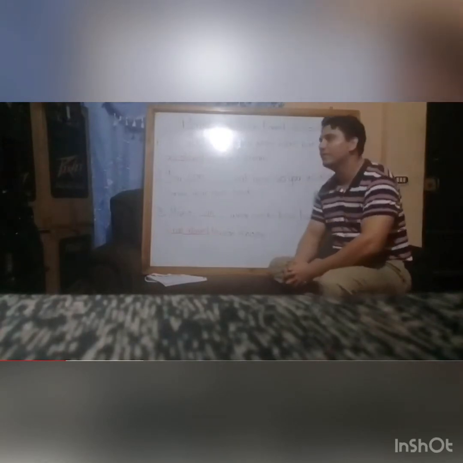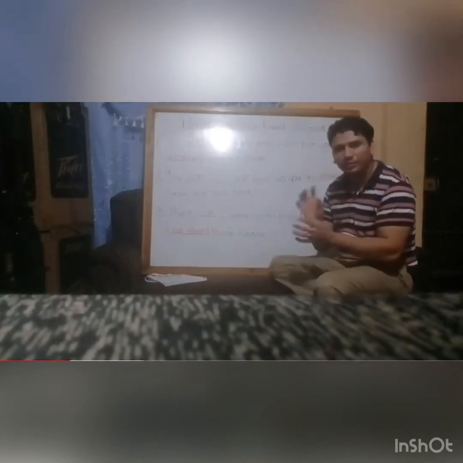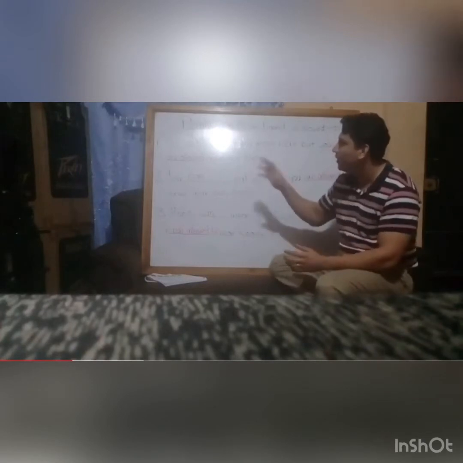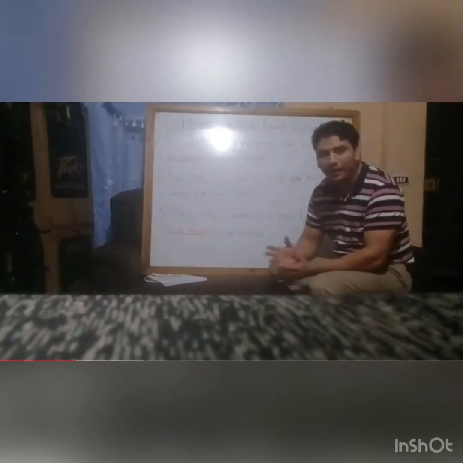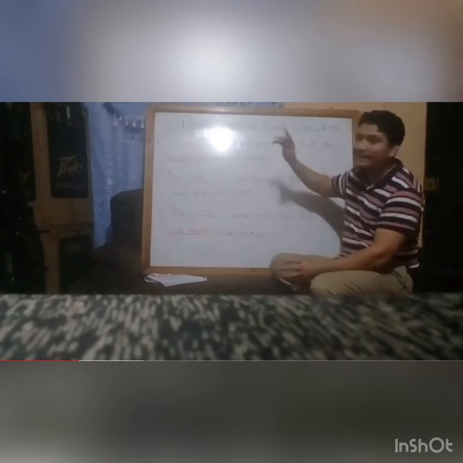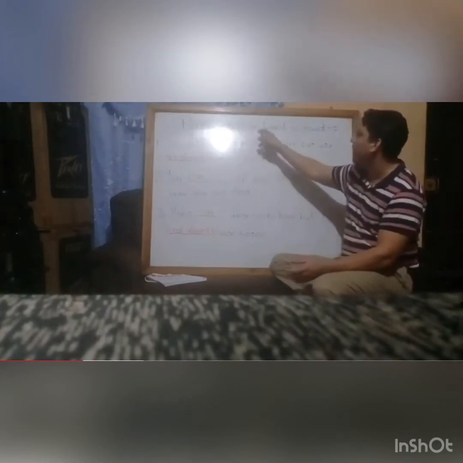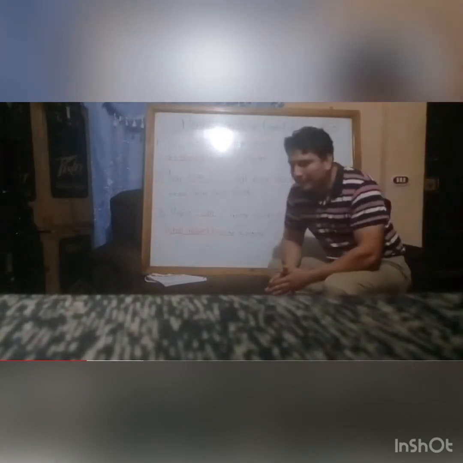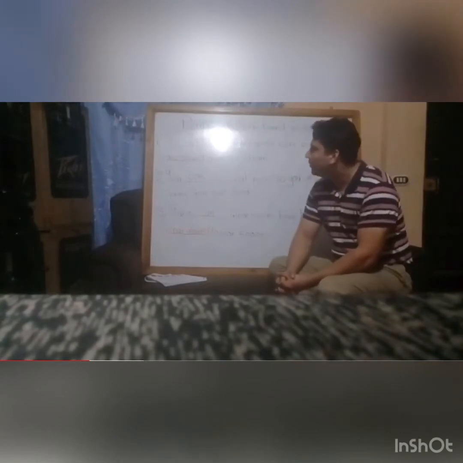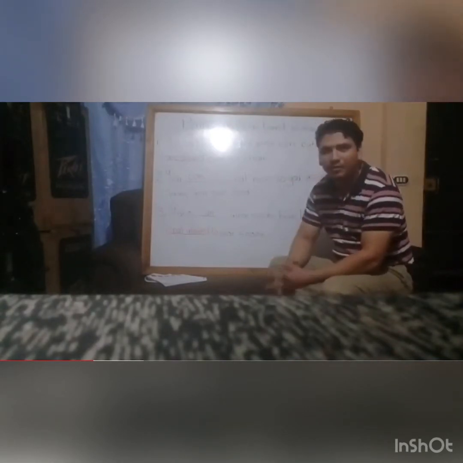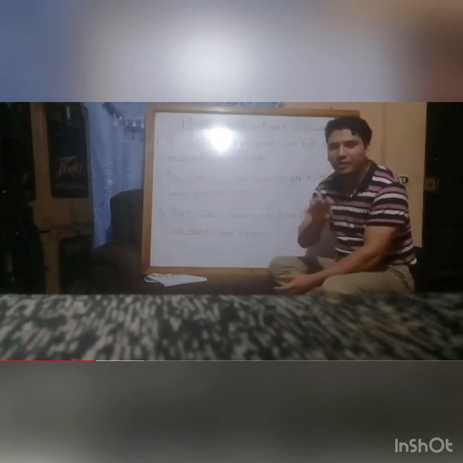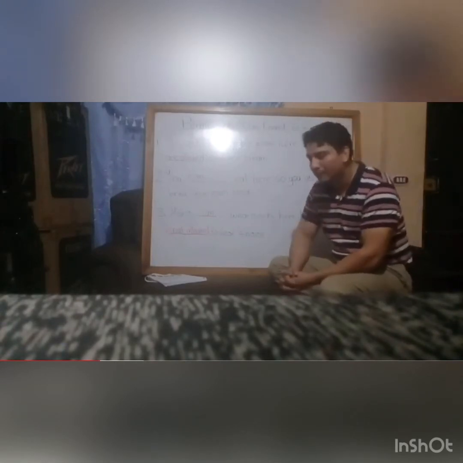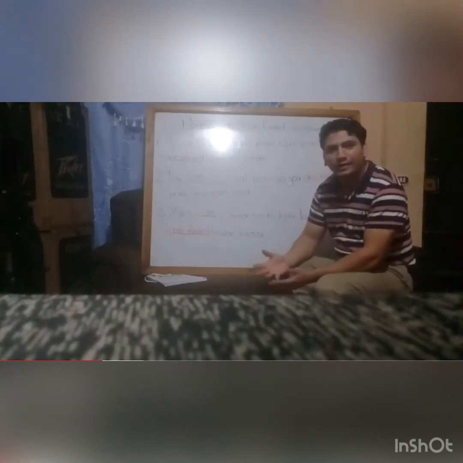People are a little bit confused about permission and ability because we use the same word, can. Let me give you an example about ability: you can play the guitar.